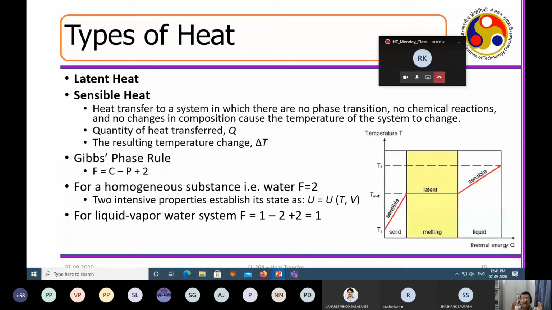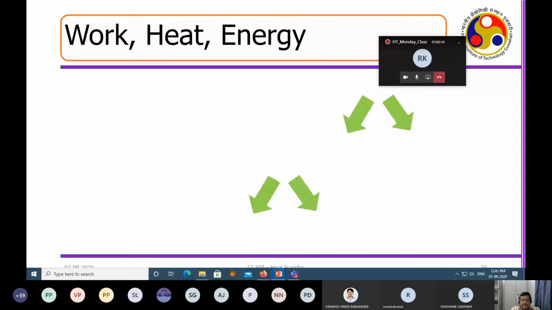Now, how do I calculate this available energy? I calculate these available energies with the help of the thermodynamic variables. And for a given system, I know how many variables I require in order to calculate them. Okay, so this is the basic framework of any engineering calculation related to heat transfer.